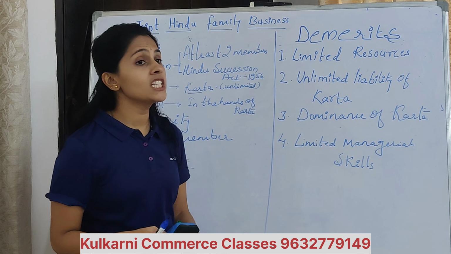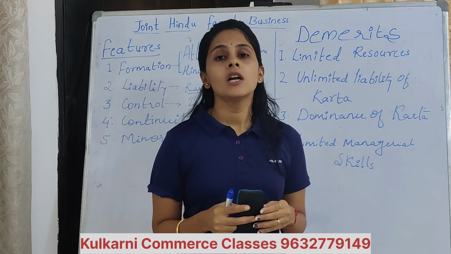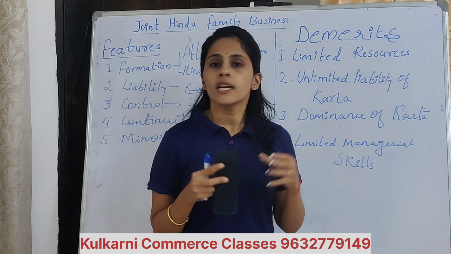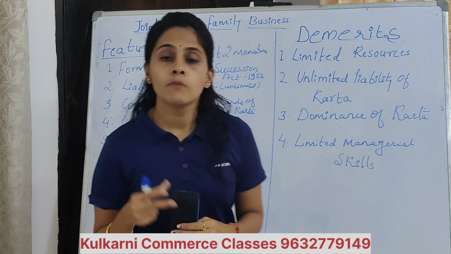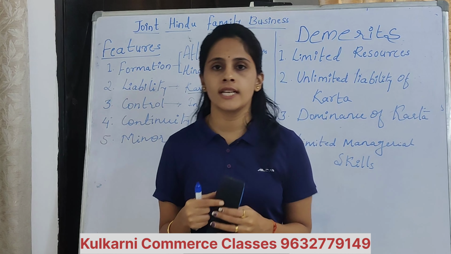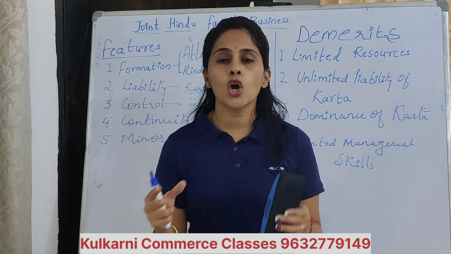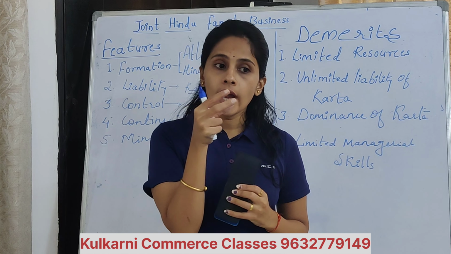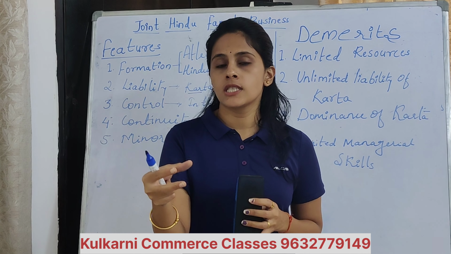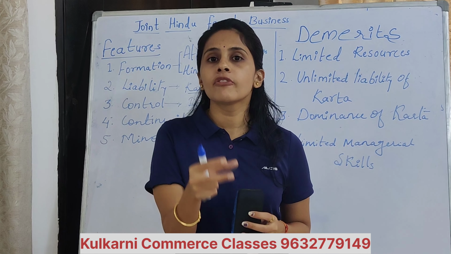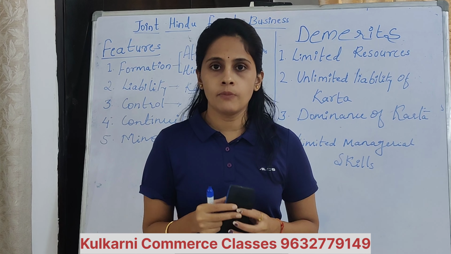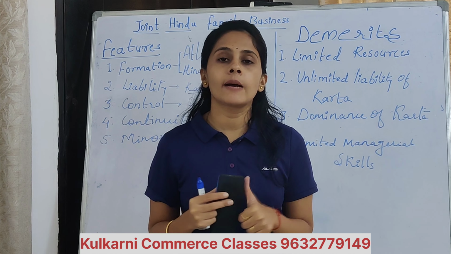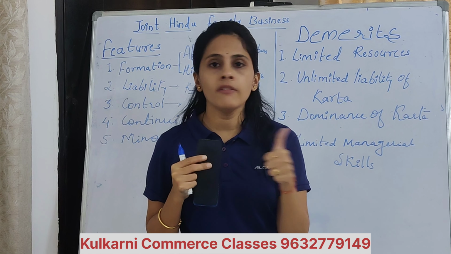Then limited managerial skills. See here, Karta is taking all the decisions and he is controlling the business. But in case of other forms of business organization, for example, take joint stock company, big companies, in that for every department or every decision, they are appointing different experts. For example, for finance, they are appointing CAs or MBA in finance.